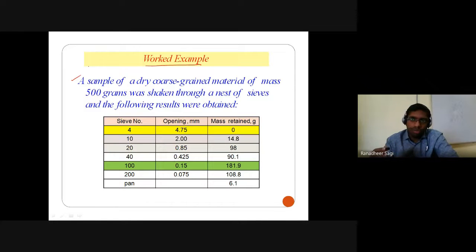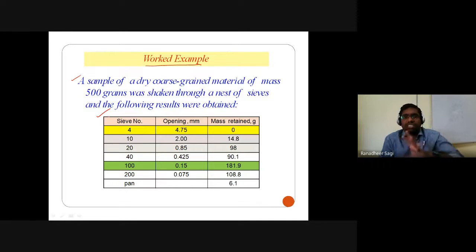Or, by looking at your grain size distribution curve, I can also understand what percentage of gravel particles exists in the soil, or sandy particles, or fine grained particles. So if at all we require, we can go on to understand.